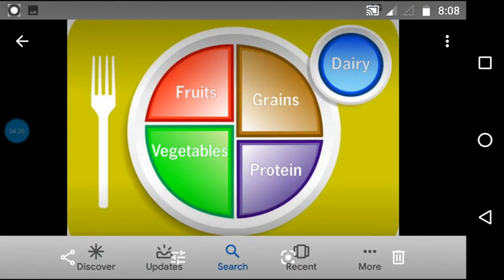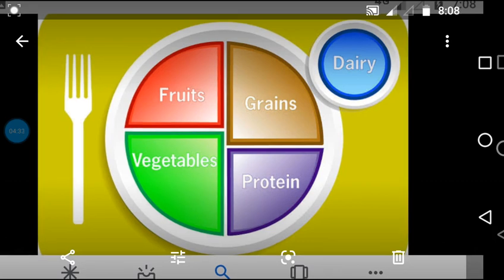So children, we are learning about different types of food components. This is a plate, you can see it. In a plate, what type of food are we eating daily? If you are taking all these components of food daily: grains, proteins, vegetables, fruits, and dairy, meaning milk products, ghee, butter, then we can say that you are having a balanced diet.